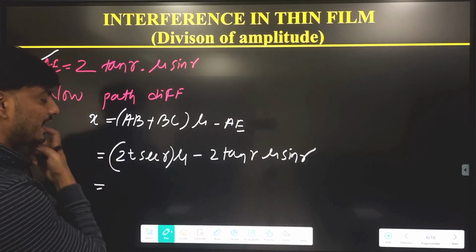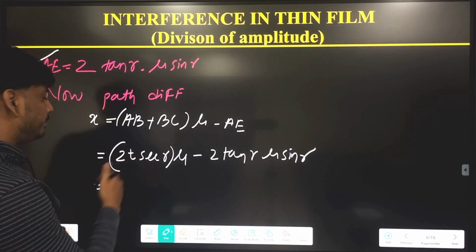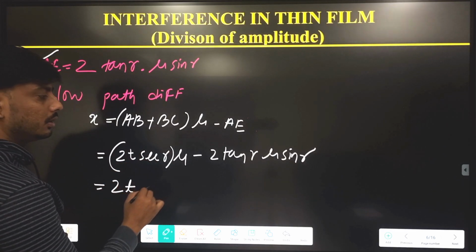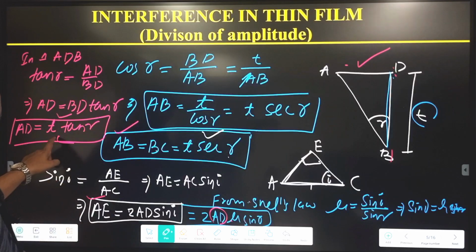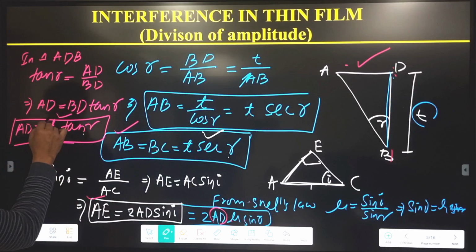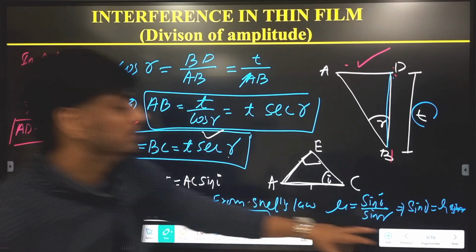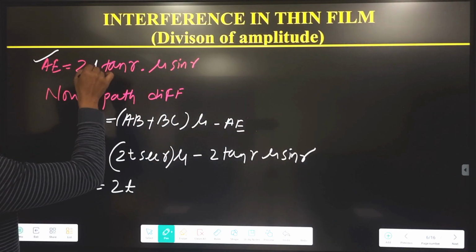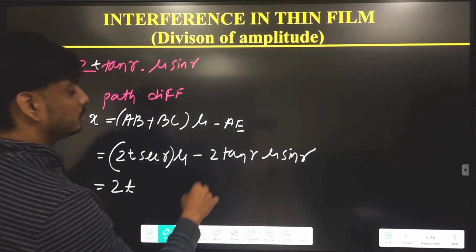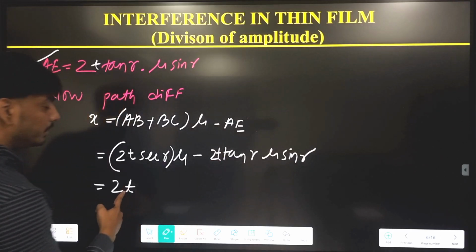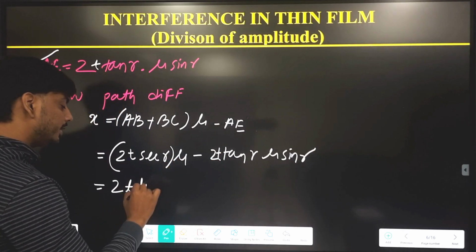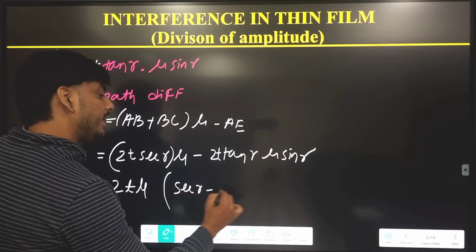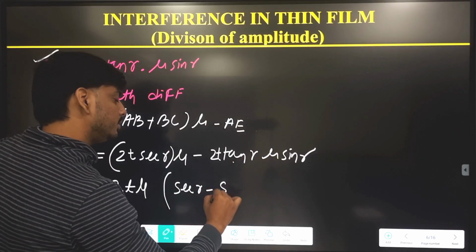Clear? If we take common 2t, since AD equal to t, there will be a t. 2t tan r. Okay. So we can take common 2t. Mu also you can take common. So in the bracket we will have sec r minus tan r into sin r.